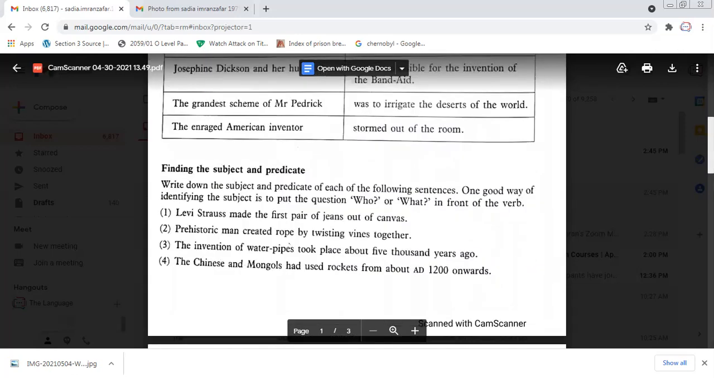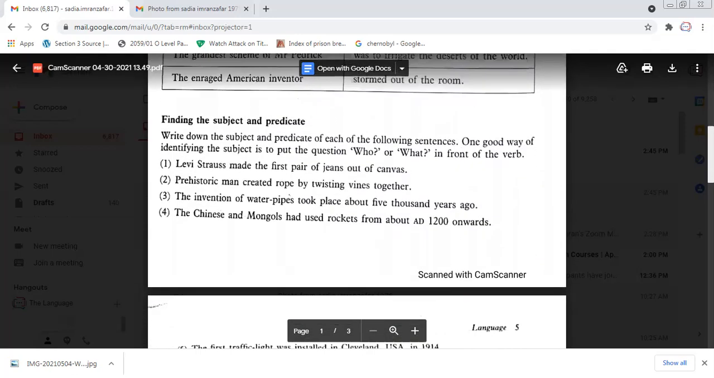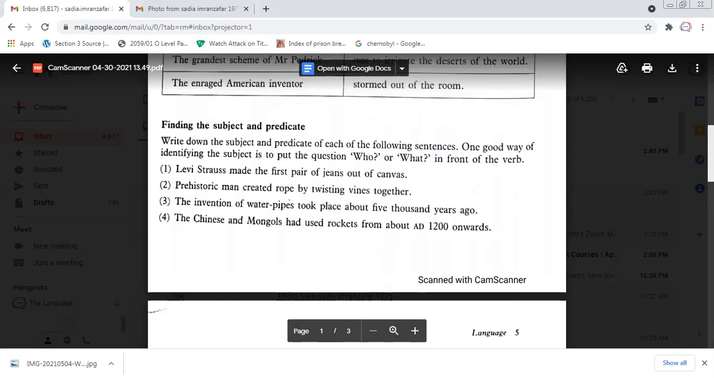If you scroll down, there are a few activities that I have jotted down for you, and I will be sharing them in a WhatsApp group so that you can do them. Write down the subject and the predicate of each of the following sentences. One good way of identifying the subject is to put the question who or what did it, from the verb. I can do this for you, one for you.